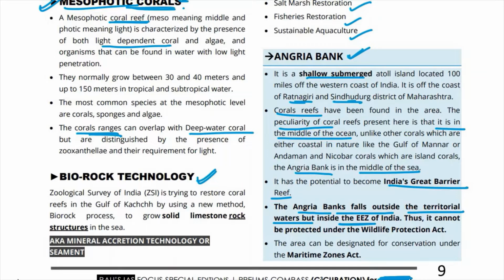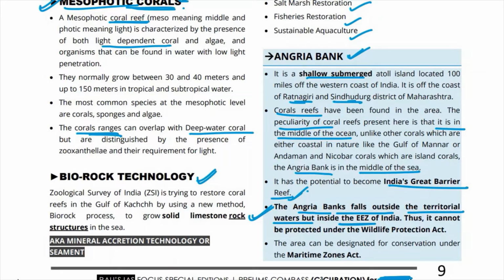इंडिया में बाकी जो कोरल रीफ्स हैं, they are either coastal in nature, जो गल्फ ऑफ मन्नार में है, they are coastal in nature, अंडमान एंड निकोबार में भी it is so, but Angria Bank it is in the middle of the sea, so it has the potential to become India's Great Barrier Reef. So this Angria Bank has the potential to become India's Great Barrier Reef. One important point we have to note here is that this Angria Bank falls outside the territorial waters of India, but it is inside the exclusive economic zone of India.